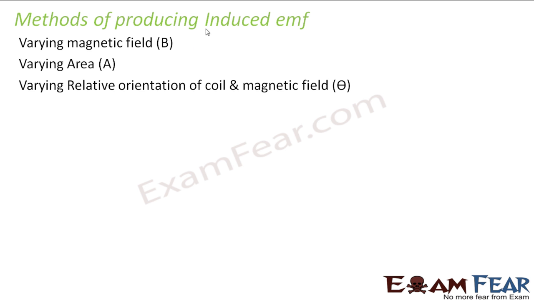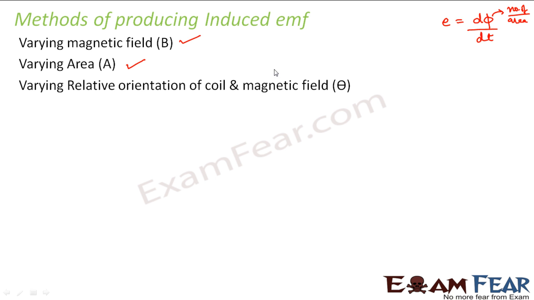By varying magnetic field. If we change the magnetic field, then the induced EMF will also change, because it obviously depends upon the strength of the magnet. If we use a magnet whose magnetic field is very small, then the current that will be induced will also be small. By varying the area, because as I mentioned, induced EMF is nothing but rate of change of magnetic flux. And what is magnetic flux? It is the number of magnetic lines of force per unit area. So if you change the area, you can change the magnetic flux. By changing magnetic flux, you can produce induced EMF. So area will also become a factor to produce induced EMF.